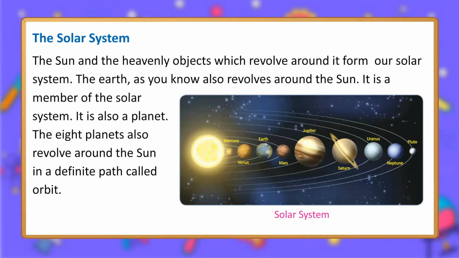The solar system. The Sun and the heavenly objects which revolve around it form our solar system. The Earth, as you know, also revolves around the Sun. It is a member of the solar system. It is also a planet. The 8 planets also revolve around the Sun in a definite path called orbit. Mercury, Venus, Earth, Mars, Jupiter, Saturn, Uranus, Neptune, Pluto.